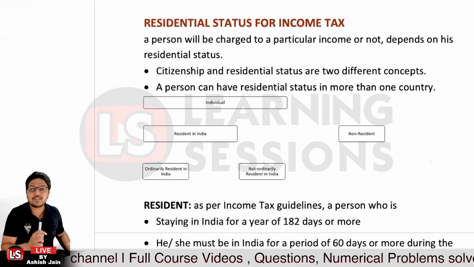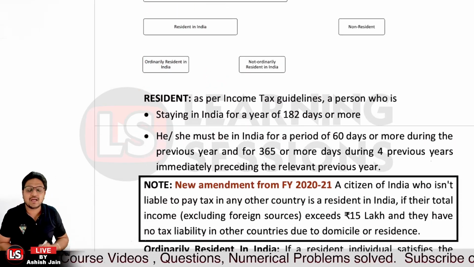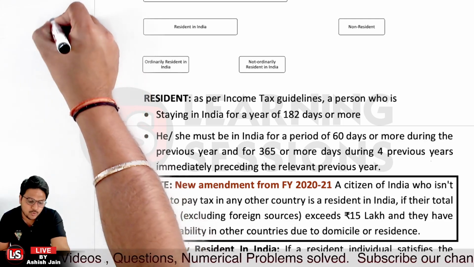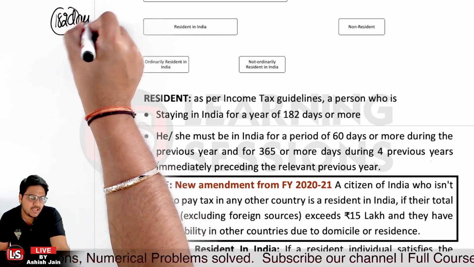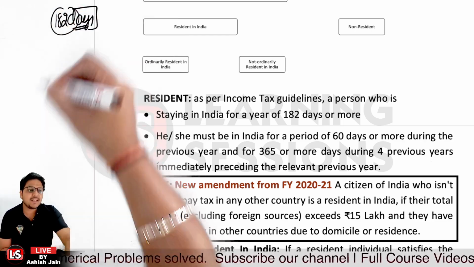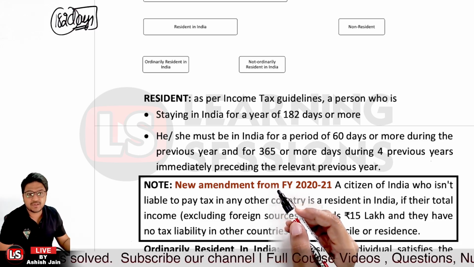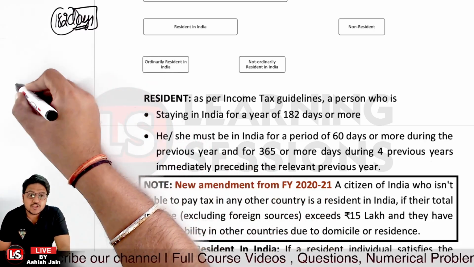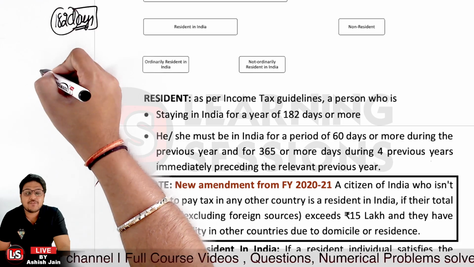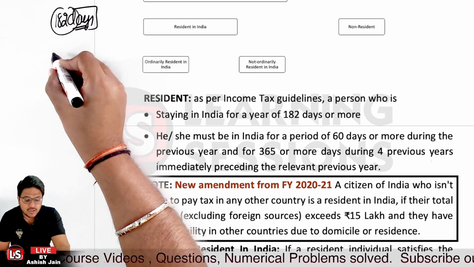Now for residential purposes, as per the tax guidelines, if a person is staying in India for more than 182 days, in that scenario the person is considered to be a resident in India, and also the person must be staying in India for a period of 60 days or more during the previous year.